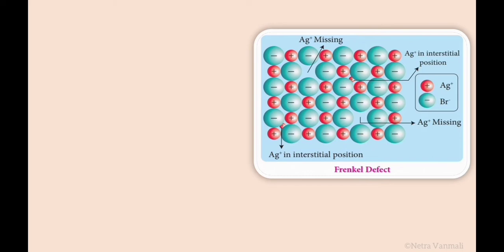This diagram also represents the Frenkel defect in the case of AgBr solid, where an Ag+ cation is missing from its original site and occupying the interstitial position. Here also a second Ag+ ion is missing and occupying the interstitial position, forming the Frenkel defect in the crystal.